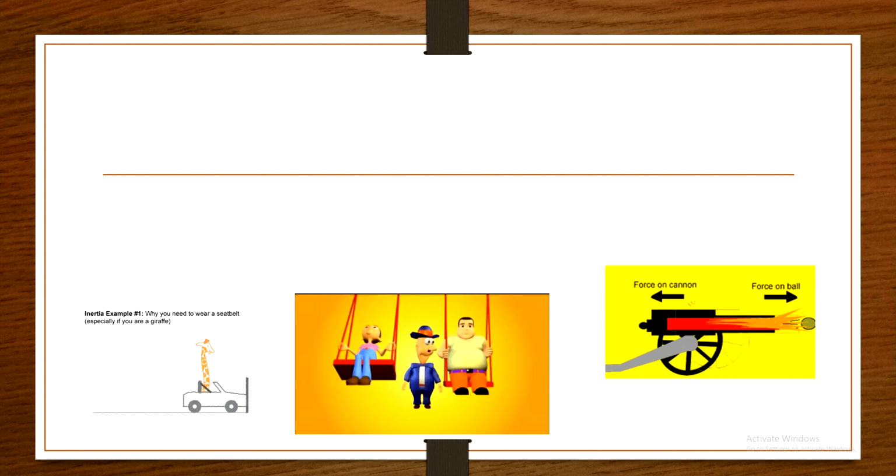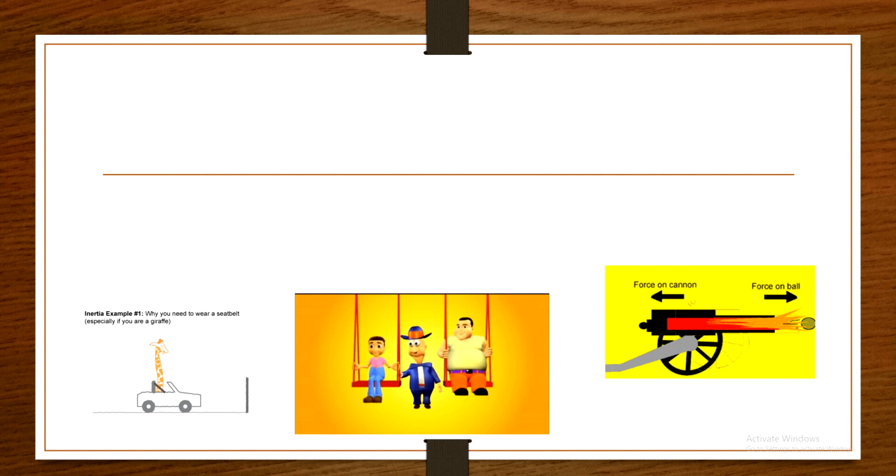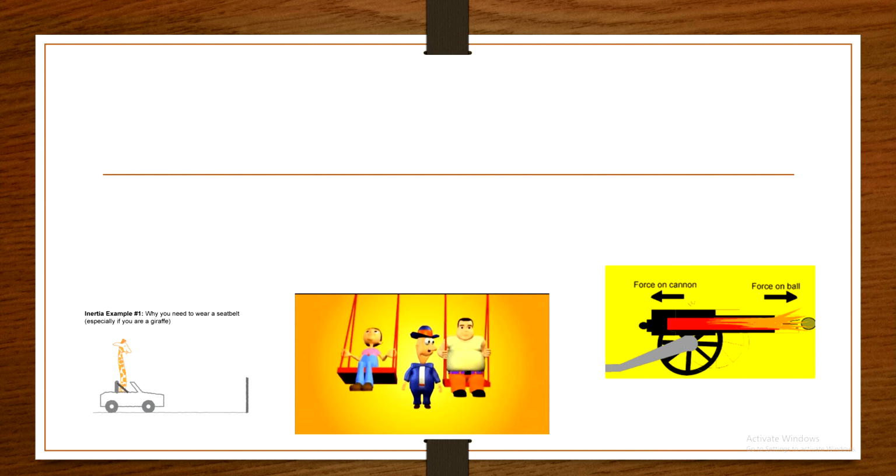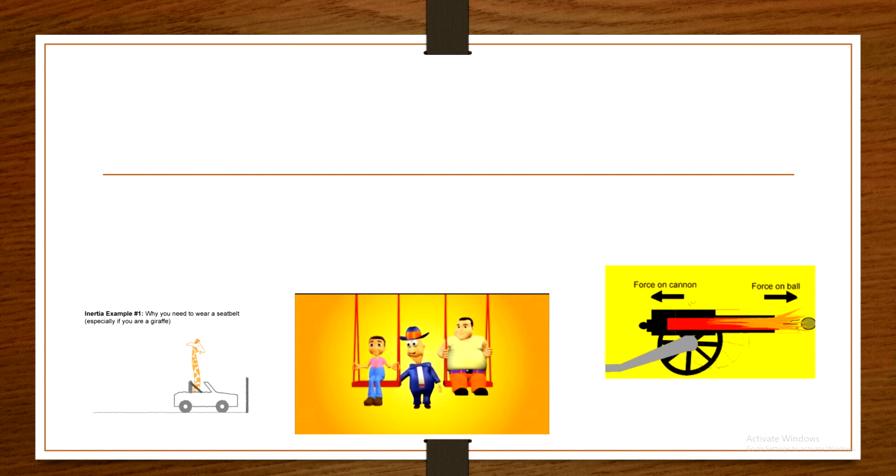The image on the left hand side, you can observe that this is an example of inertia. That means one giraffe is driving a car and the car suddenly stops and he will get a forward jerk. Why does it happen? Okay. And in the second picture you can observe that two men are playing and the motion of the first man is greater and the motion of the second man is not so great. Why this? Okay. In the third example we can observe that there is a cannon and the cannonball is released. Okay, so what is happening here?